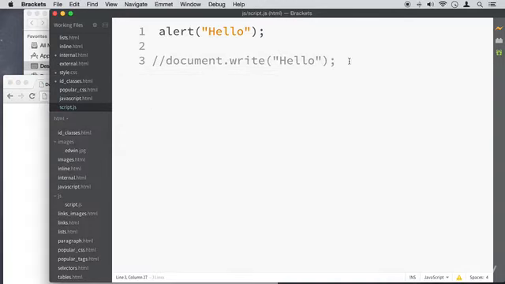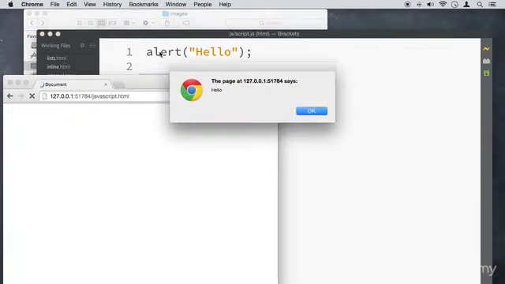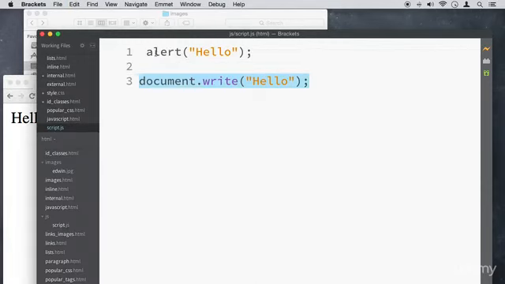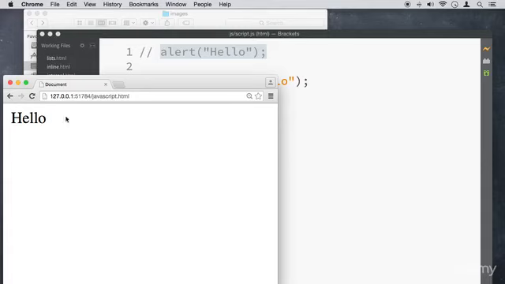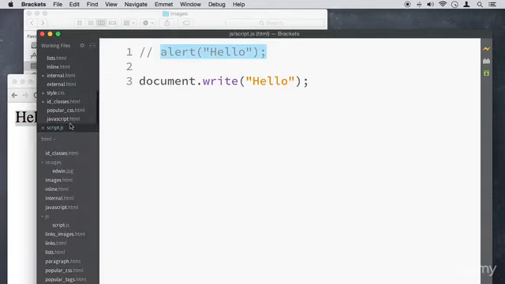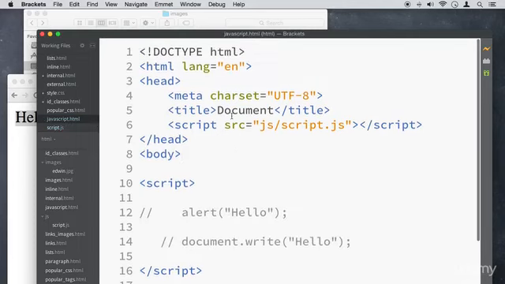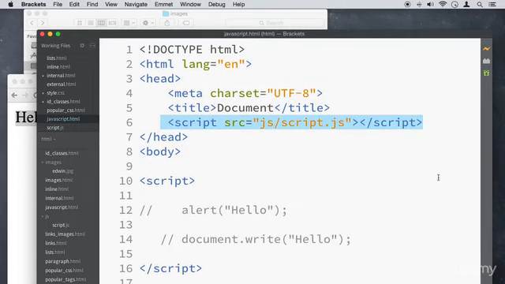I'm going to uncomment this and comment the other out just to try the second one. Oops, there we go. It's already coming up here. So you can see that we can link external files like scripts and make it work from over there, just like we do with the styles.